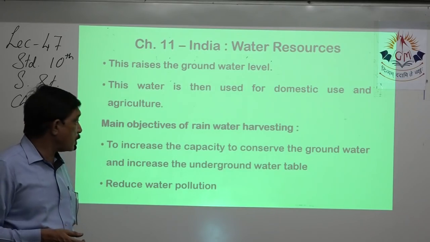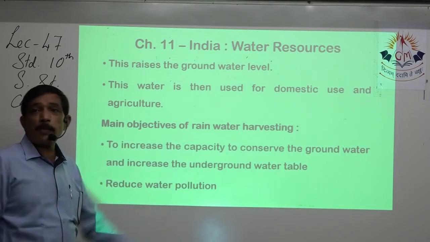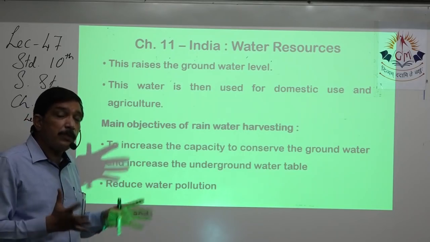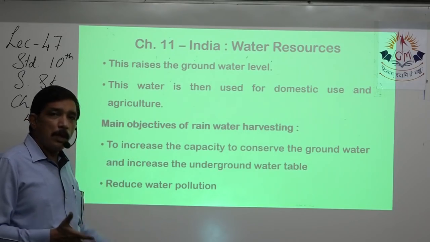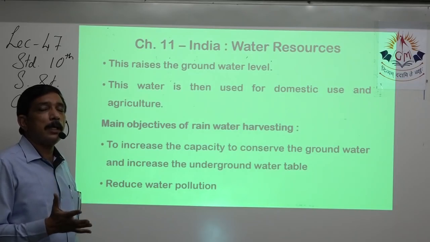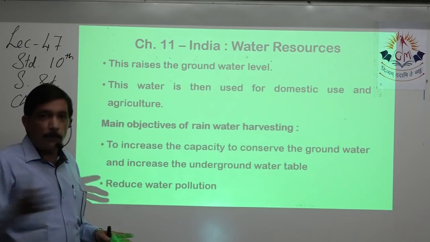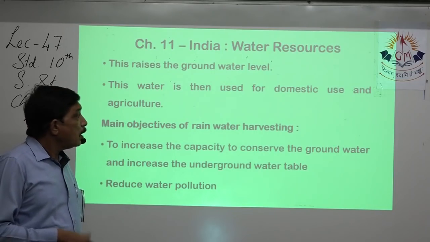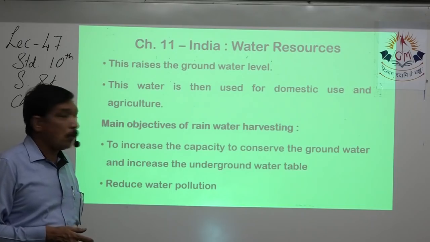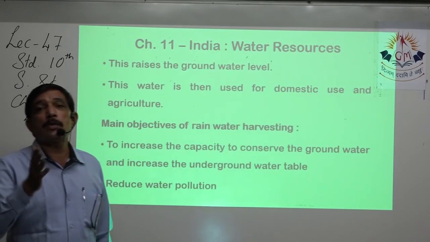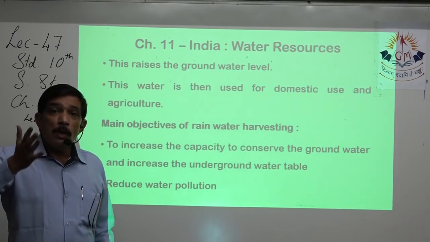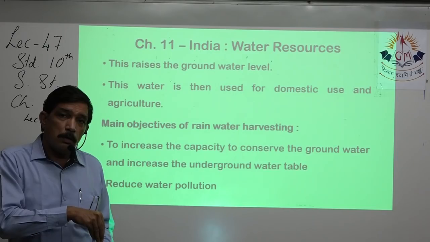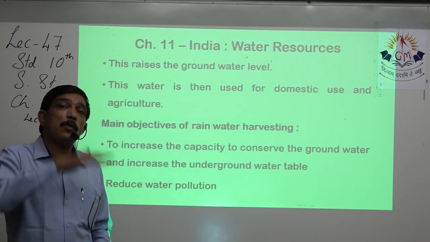Main objectives of rainwater harvesting: to increase the capacity to conserve water. We need to increase the capacity where we can save water. Rainwater harvesting is a method where we save water, that surface runoff we stop and allow it to get collected at one point. It increases the underground water table and it reduces water pollution. New fresh rainwater goes into the ground and it increases the water table.